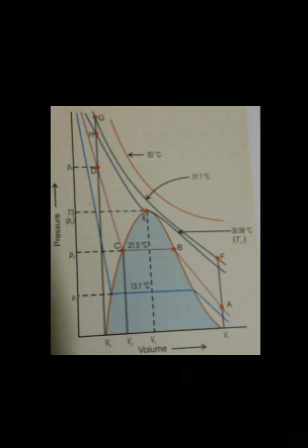Thus, we see that a point like A in the figure represents the gaseous state, a point like D represents the liquid state, and a point under the dome-shaped area represents the existence of liquid and gaseous carbon dioxide in equilibrium.